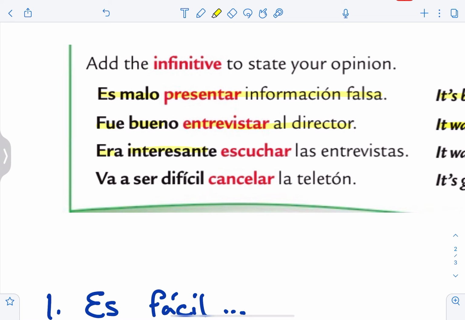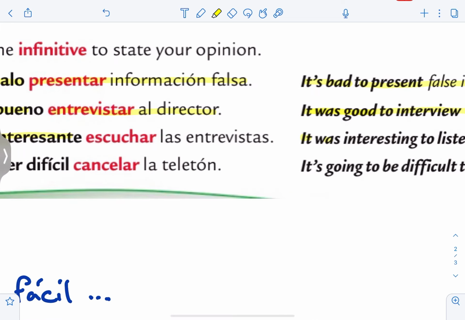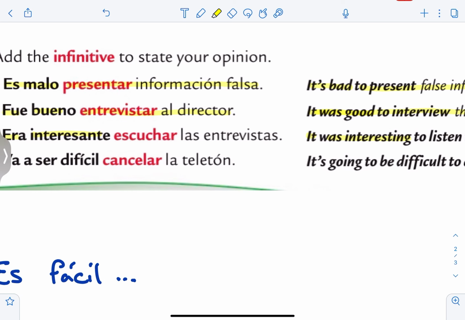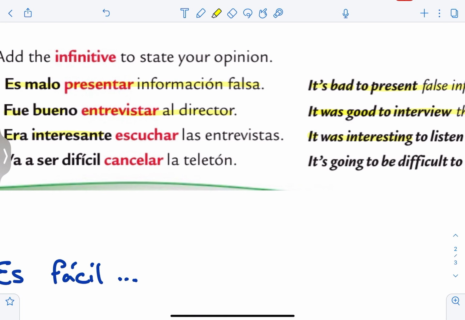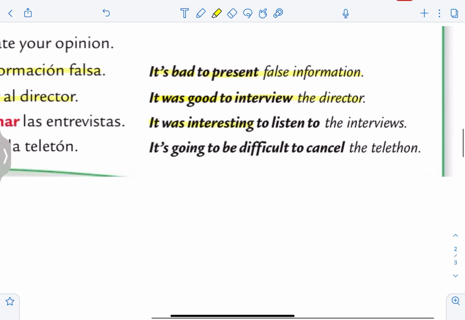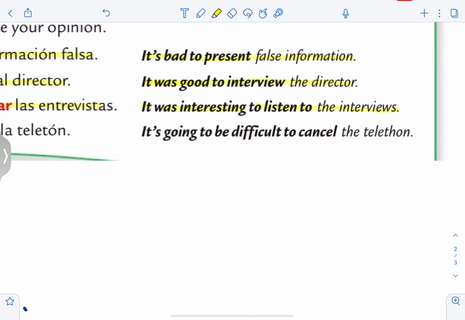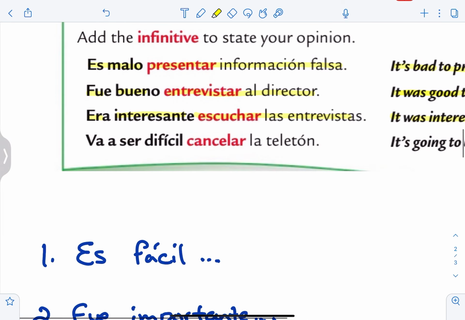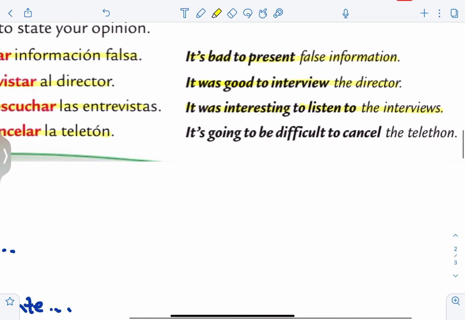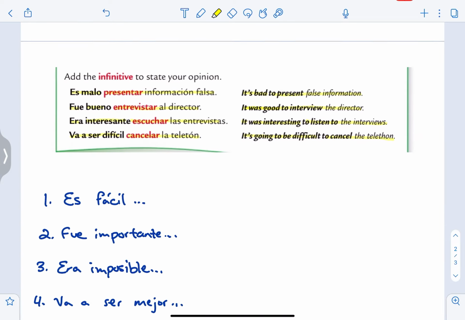Era interesante. It was interesting. We used era here, the imperfect, because I'm describing the fact that it was interesting. Escuchar las entrevistas. It was interesting to listen to the interviews. Va a ser difícil cancelar la Teletón. It's going to be difficult to cancel the telethon.